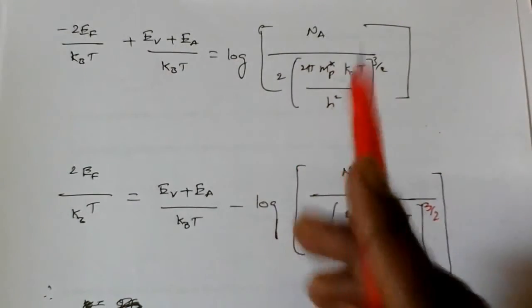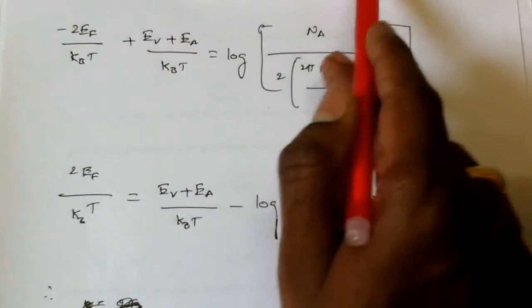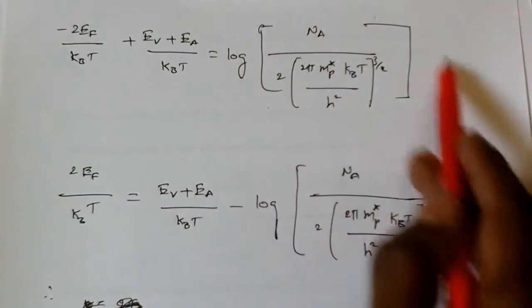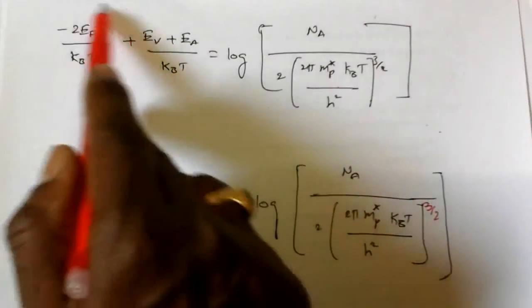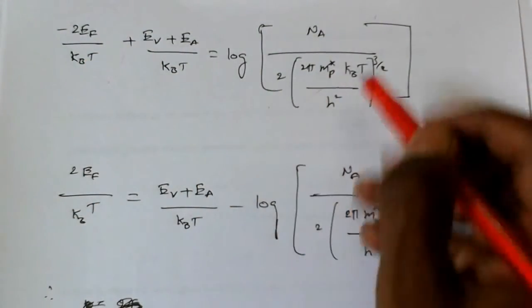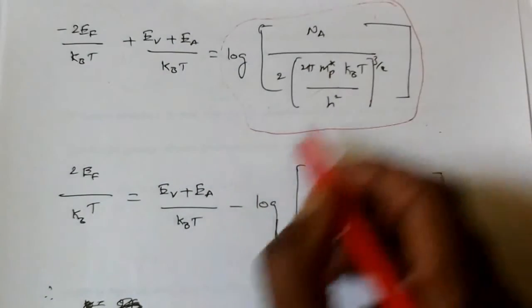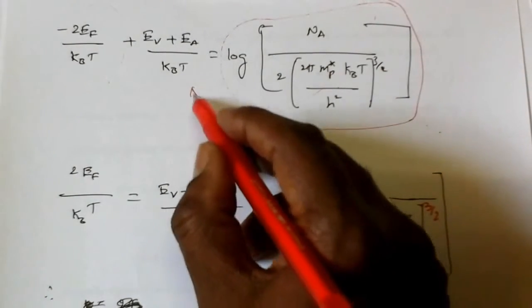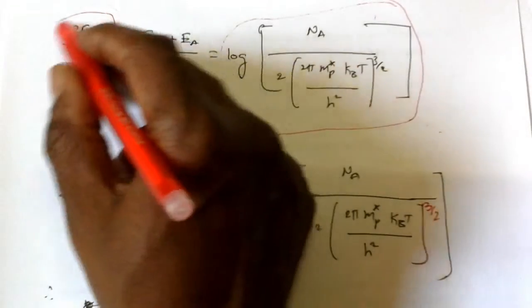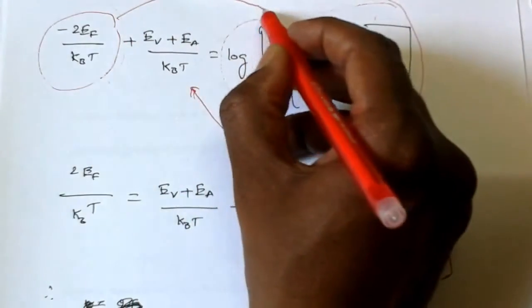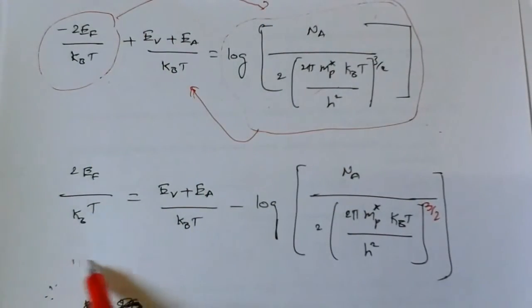So this entire value is moving that side, this entire value is moving this side. Then we are getting this equation.